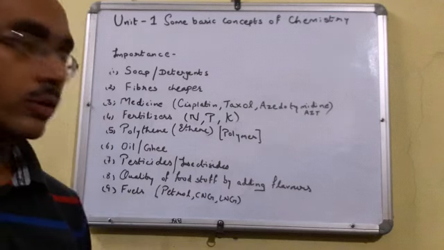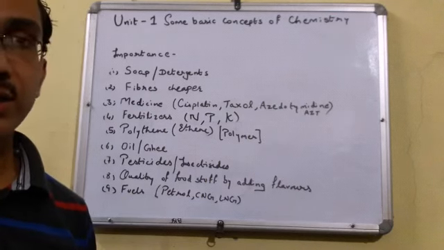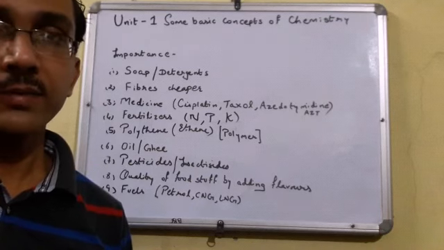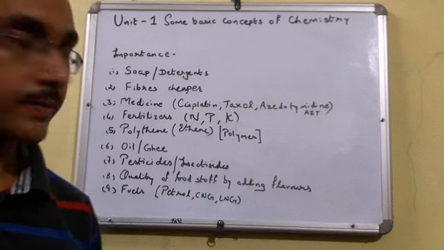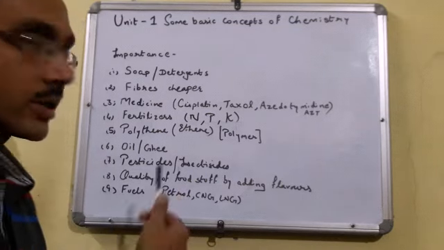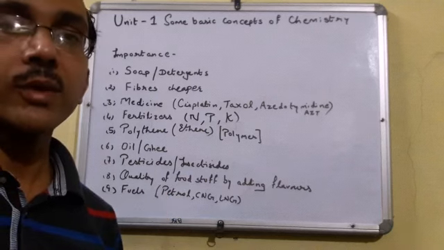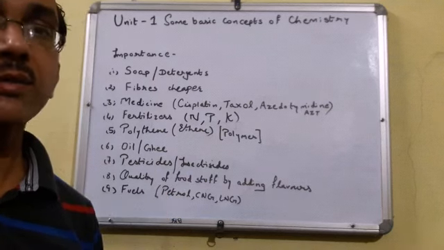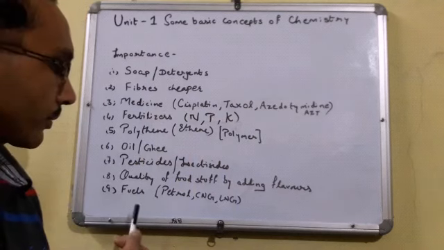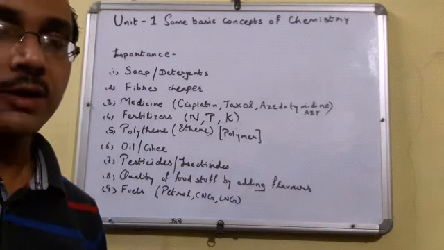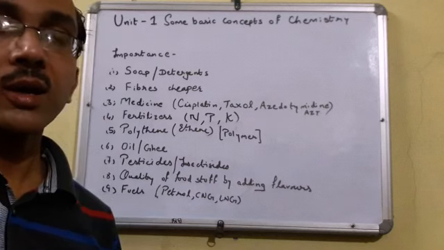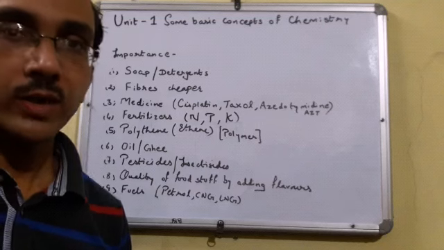Next, we can produce good quality food stuff by adding flavors to it. That means improving the quality of food stuff by making different things by different chemical reactions. Next is fuels. We can make CNG, LNG nowadays, which are clean fuels, which are environment friendly and which save our environment from pollution. So by the help of various chemical reactions, we can prepare good quality fuels. In that way, we can say that without chemistry, we cannot survive, or we cannot imagine our life without it. Understood?